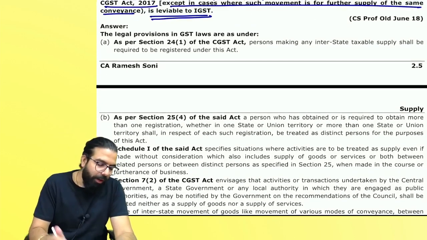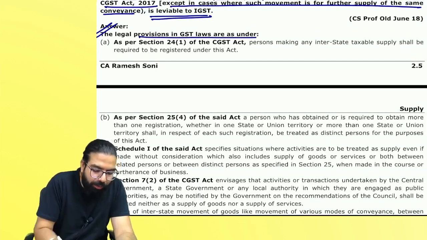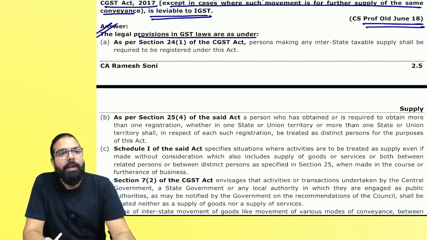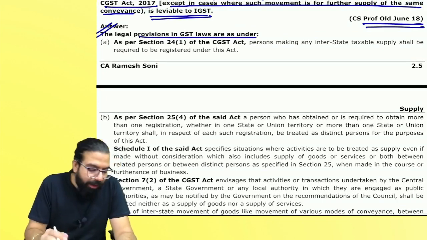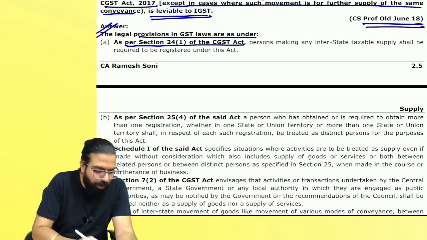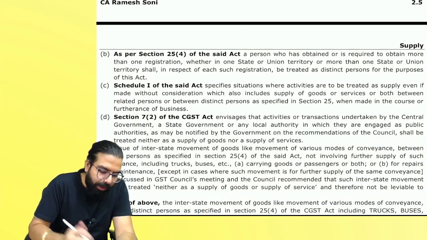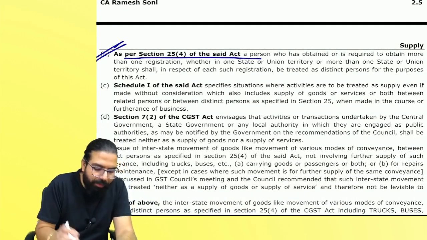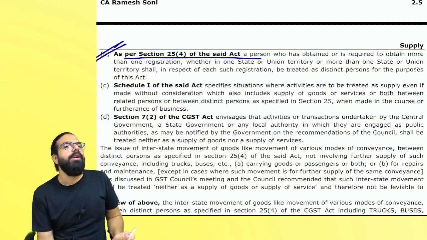No. Everyone, the legal provisions are as follows. CS Professional ka question it is. In CS Professional, they have asked it. Legal provision. The first legal provision is talking about section 24 of the CGST Act, which you have not learned now, so you can ignore it now. The second one talks that whenever you have, what is section 25(4)? Distinct person.